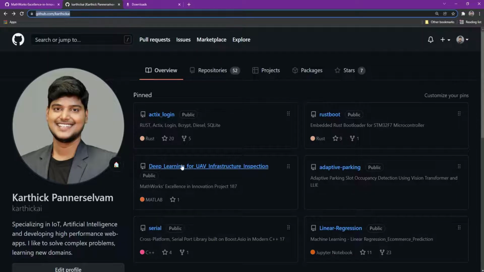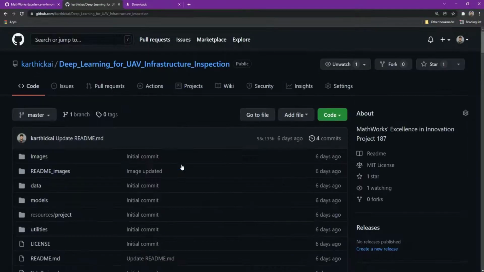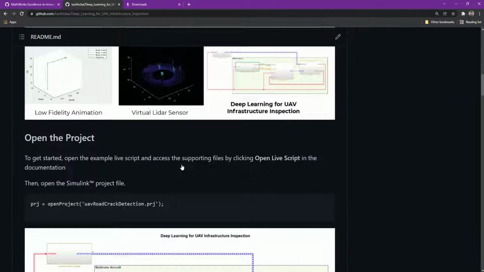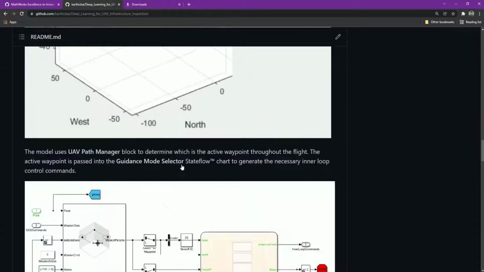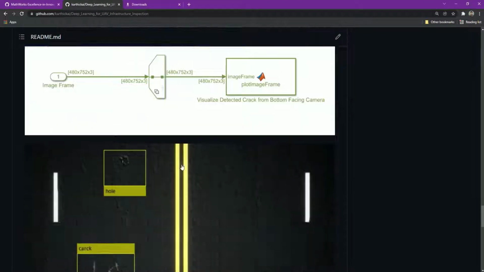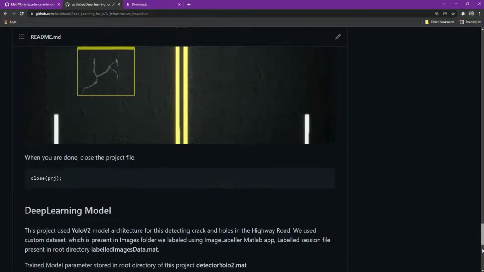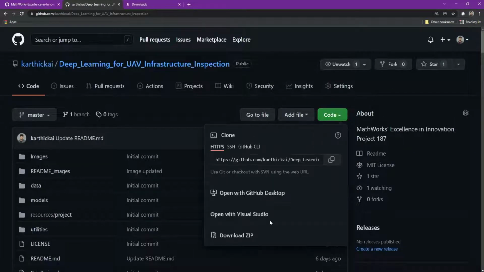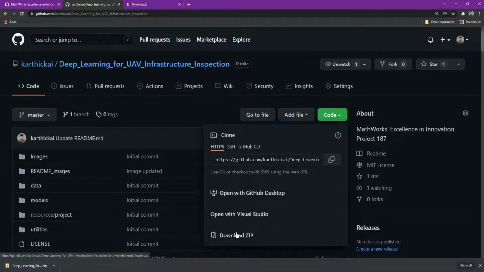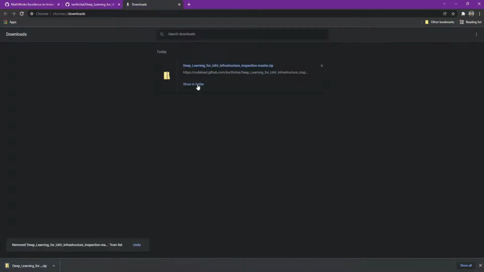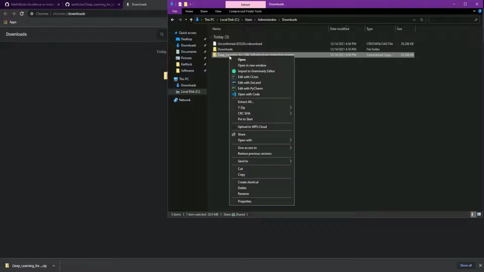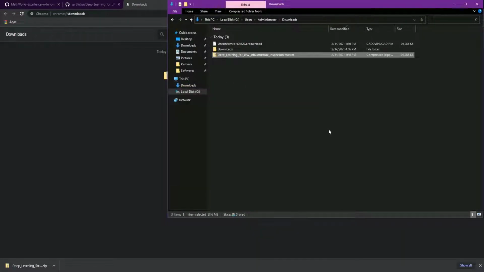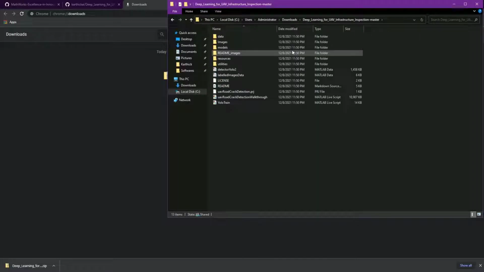First things first, go to my GitHub repo, deep learning for UAV infrastructure inspection. You can find more details of the project in this repo. Now you can download or clone this repo to your machine. This project was developed and tested on a Windows 10 64-bit machine. Once you download, unzip the file and navigate to the folder.